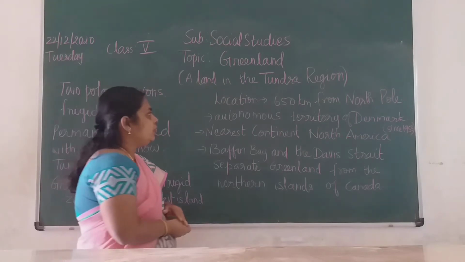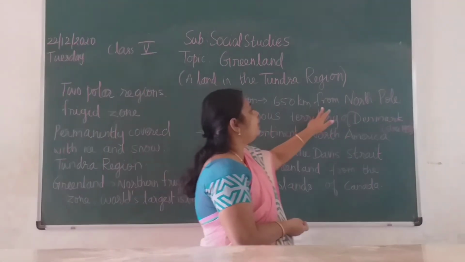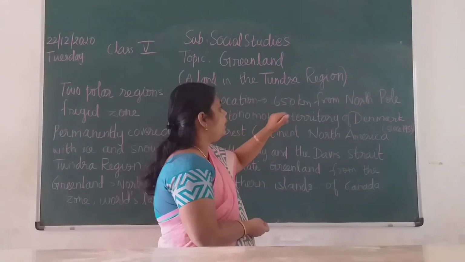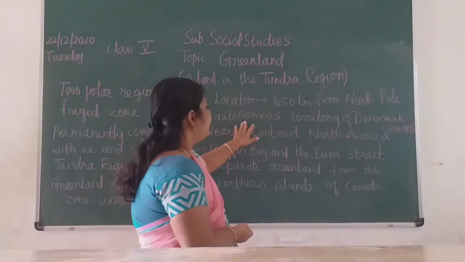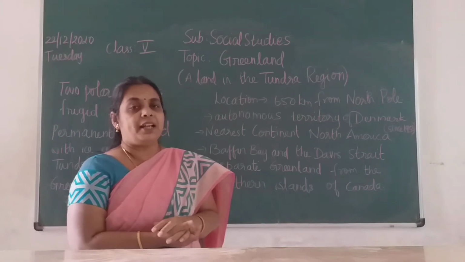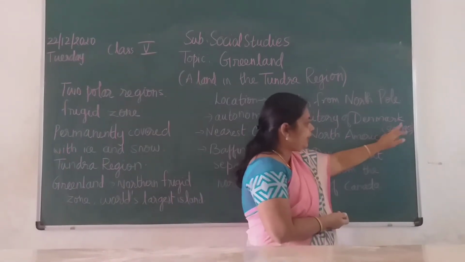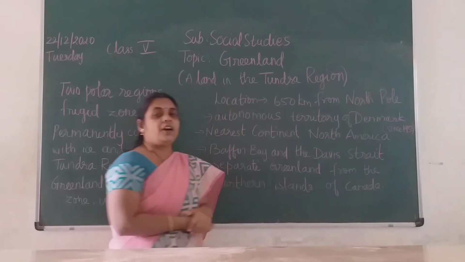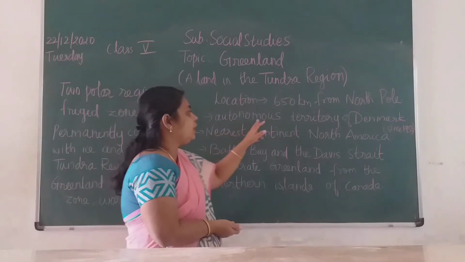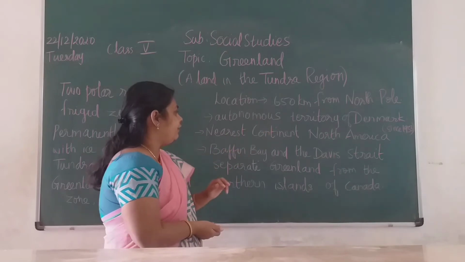Now we come to the location, children. Again I will show you on the map. It is 650 km from the North Pole, and it is an autonomous territory of Denmark. Before 1953 it was part of Denmark only. After that it became autonomous. Autonomous means independent, an independent territory of Denmark.